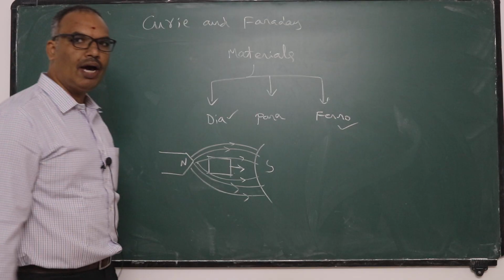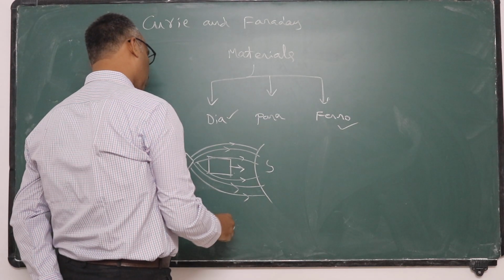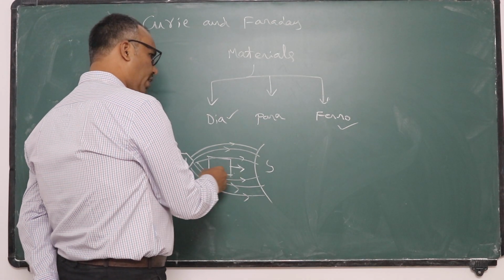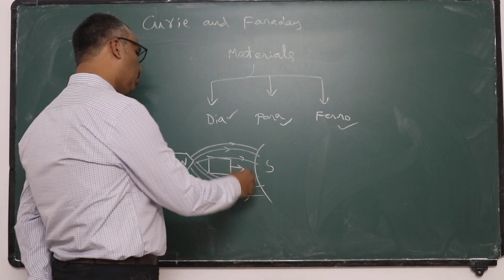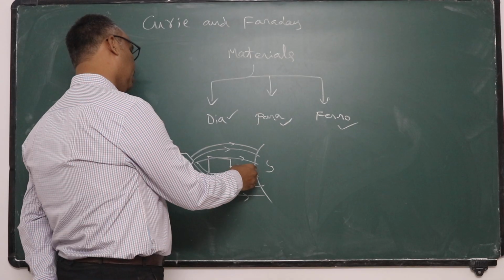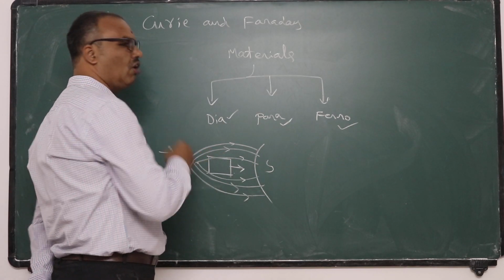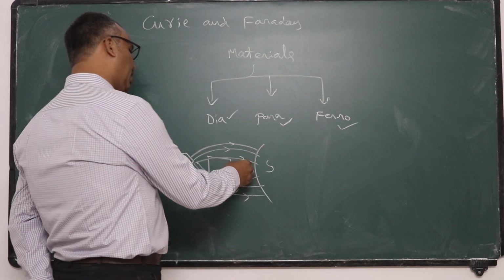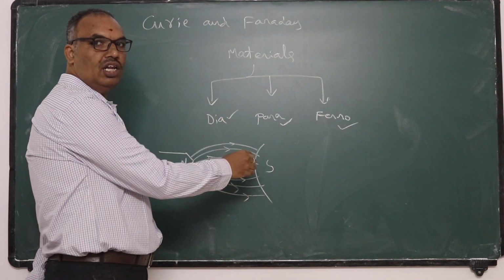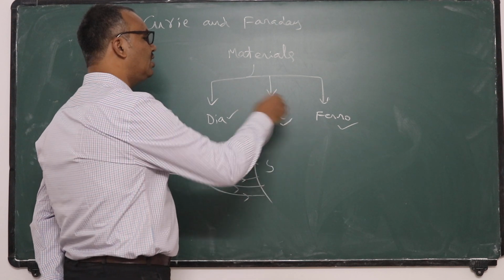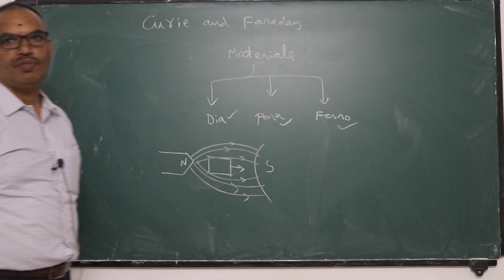Even paramagnetic material also will move slowly, ferromagnetic material will move fast. They will move from the region of weak magnetic field to the region of strong magnetic field. If the material is moving slowly, that is paramagnetic material. If the material is moving fast, then that is ferromagnetic material.